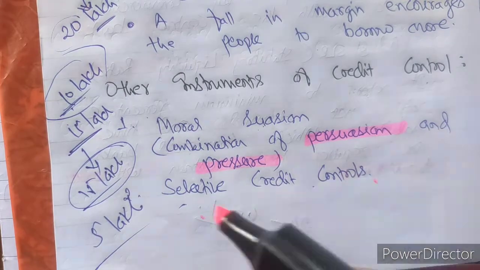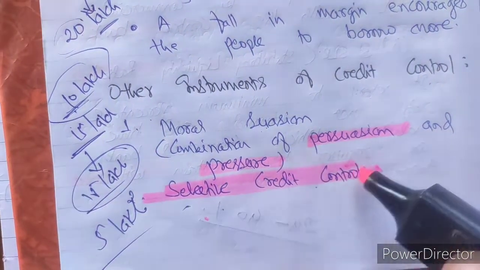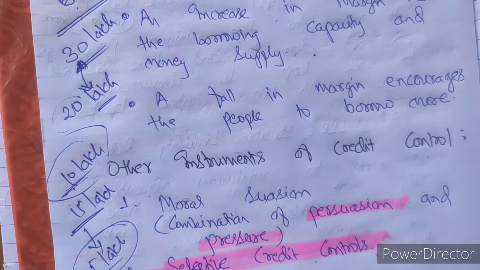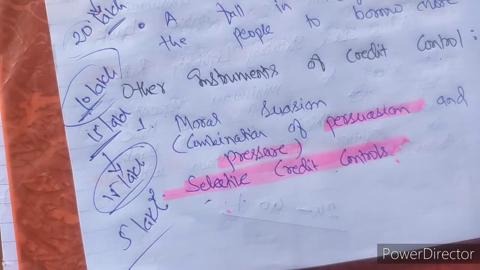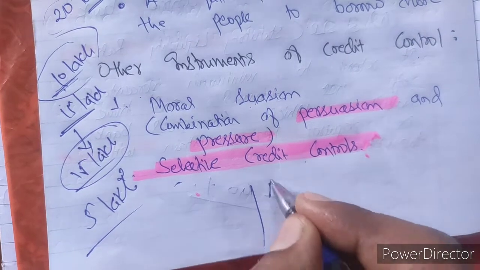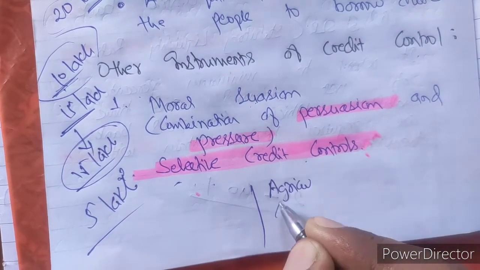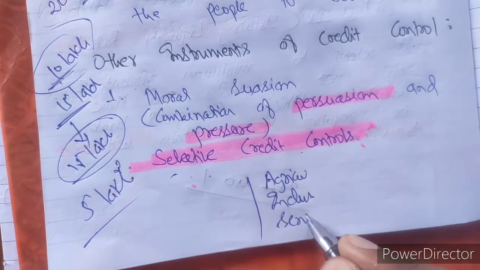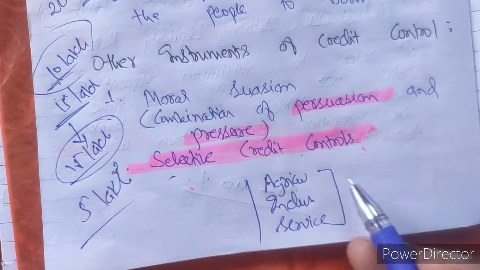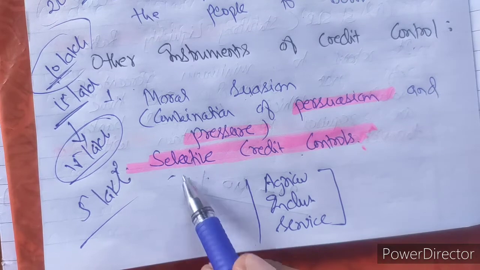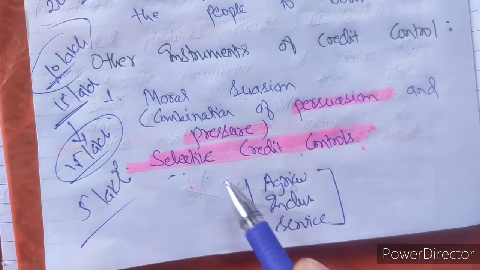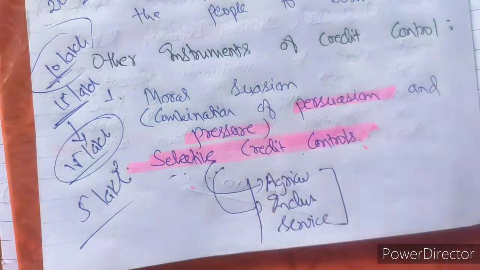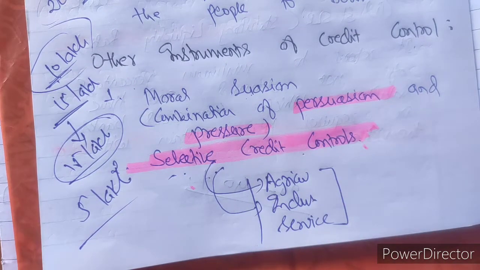Next is selective credit control. Under selective credit control, it is not necessary to control the whole economy, because inflation or deflation is not the same for the whole economy. There are different sectors in the economy, such as the agriculture sector, industry sector or service sector. The inflation or depression might be different for different sectors. So selective credit control helps to control one sector especially. I hope this other instrument of credit control is also clear to you.